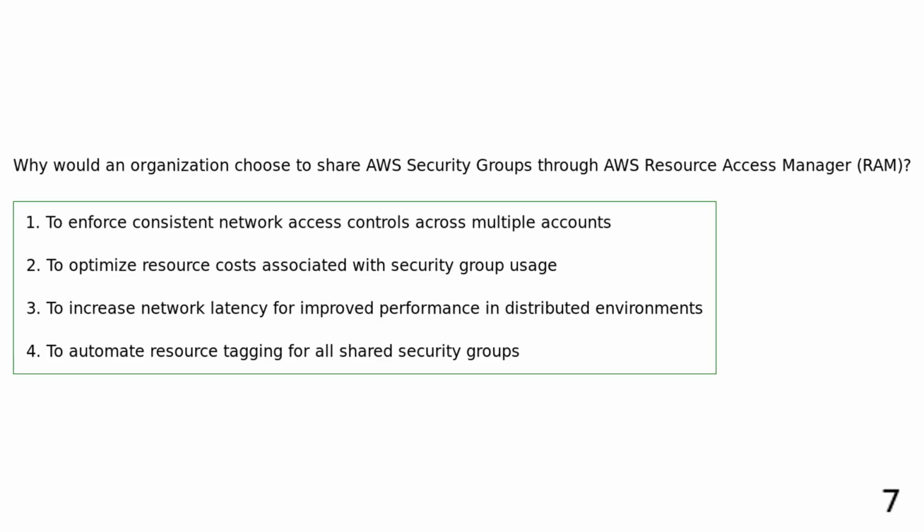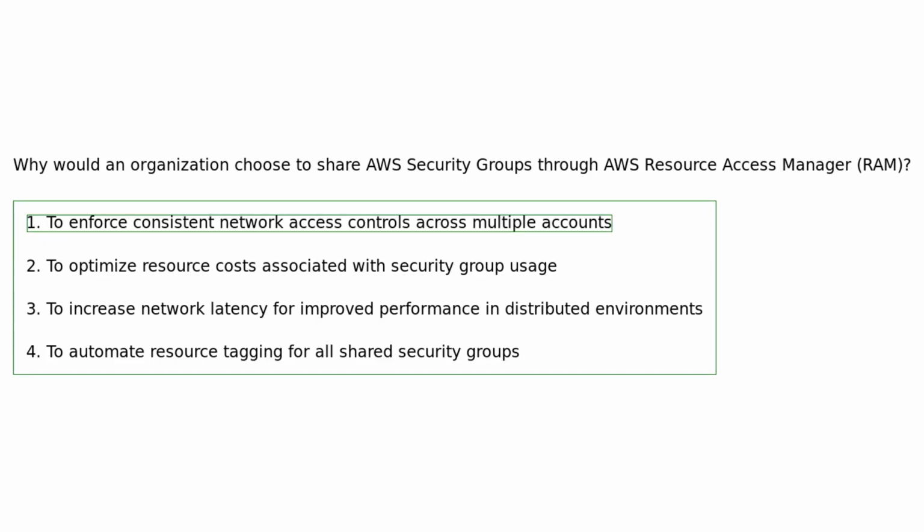To increase network latency for improved performance in distributed environments. To automate resource tagging for all shared security groups. Organizations may opt to share AWS security groups via AWS RAM to enforce consistent network access controls across multiple accounts, ensuring uniform security measures and access policies across distributed environments.